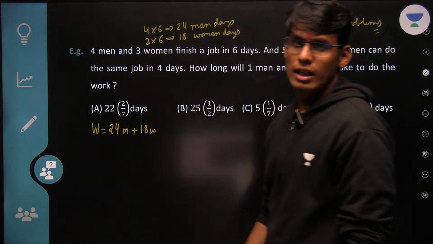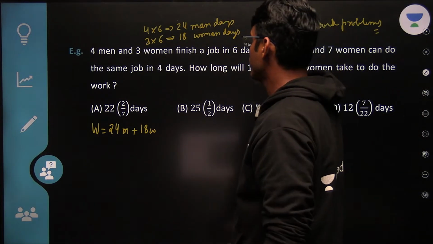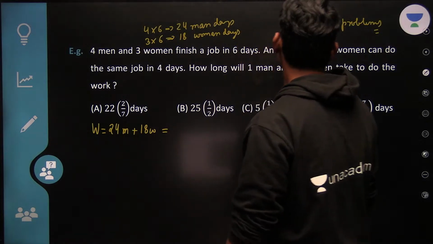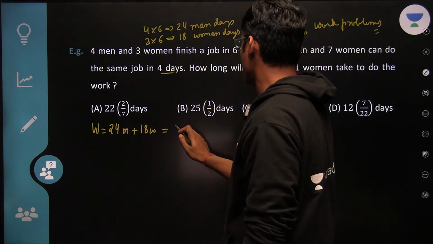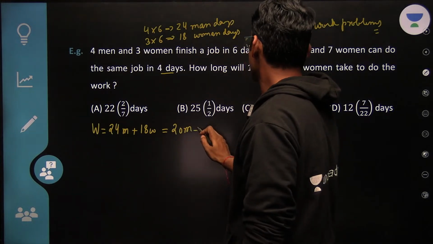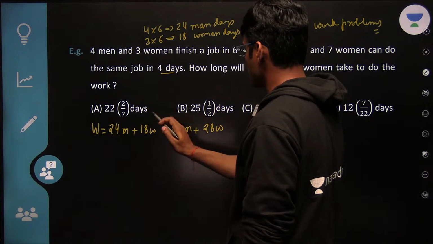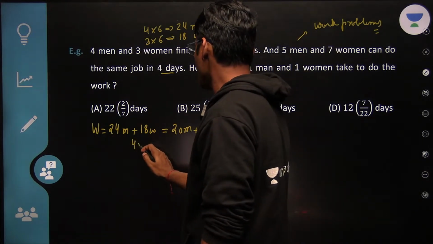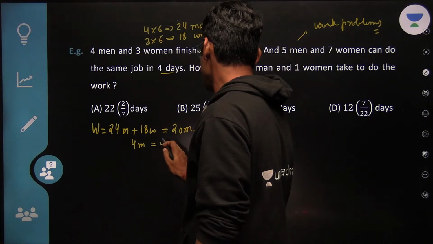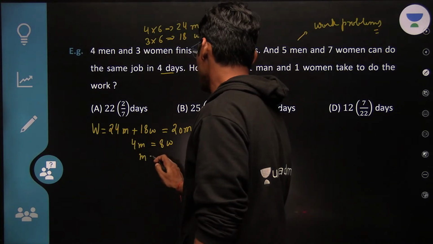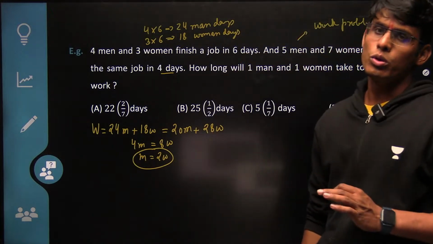Let's write man days with M, women days with W. Similarly, 5 men working for 4 days means 20 man days, plus 7 women for 4 days, 28 women days. It is also the same amount of work, which means 4M equals 8W. So M equals 2W. So 1 man day is equivalent to 2 women days.